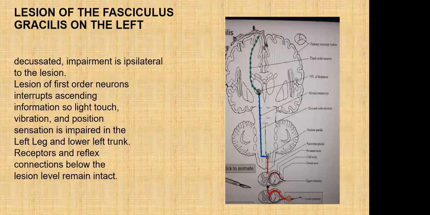Lesion of the fasciculus gracilis on the left. The impairment is ipsilateral to the lesion. The lesion of the first order neuron interrupts ascending information, so light touch, vibration, and position sensation are impaired in the left leg and the lower trunk. Receptors and reflex connections below the lesion level remain intact.